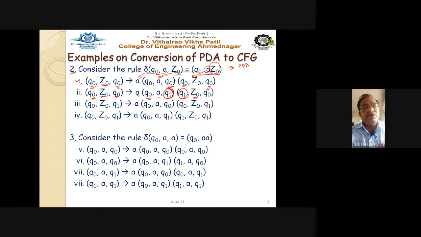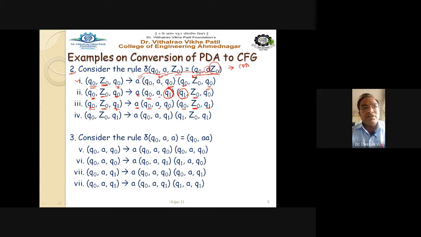see here Q0 Z0 Q1. This is our second one. This is the third rule, Q0 Z0 Q1. So for this rule, again we have to write down A as it is, Q0 A Q1, sorry, Q0 Z0 Q1 as it is.